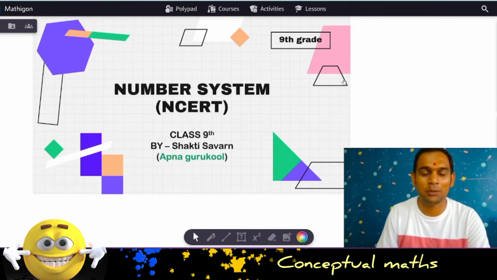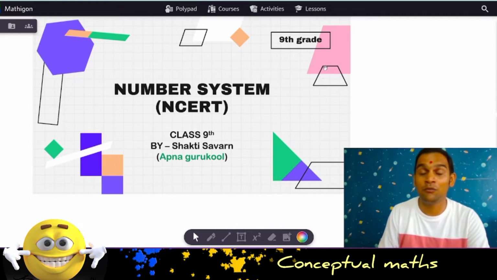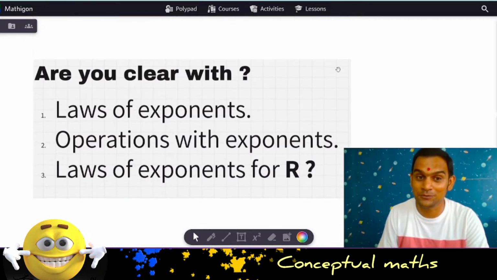We are discussing number system, chapter number 1, class 9th NCERT. We have discussed so far the operations with square roots of real numbers, operations on real numbers, and all the other topics are done. We are left with now laws of exponents of real numbers.